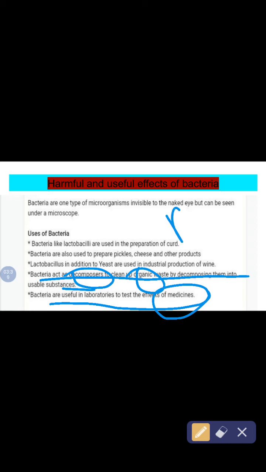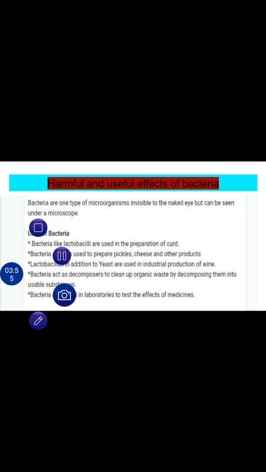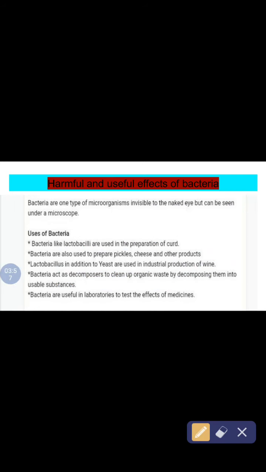If you have a bad bacteria in your body, this bad bacteria is killed by a bacteria only, but that is a good bacteria. That's why it is written, bacteria are useful in laboratories to test the effects of medicine.